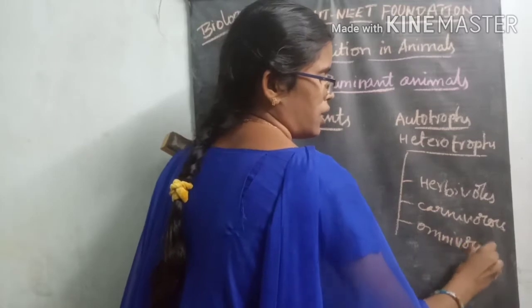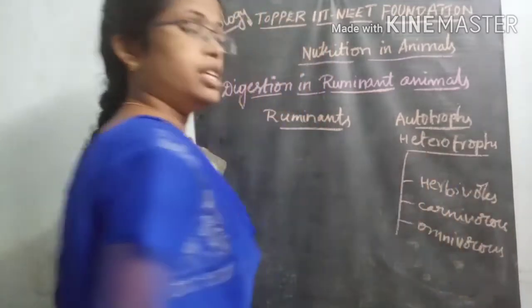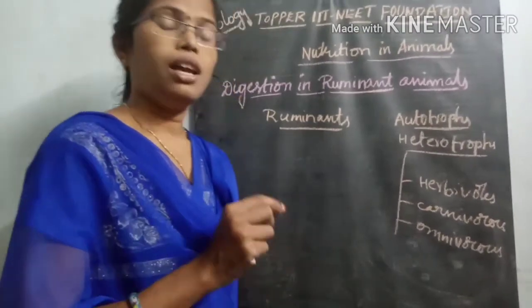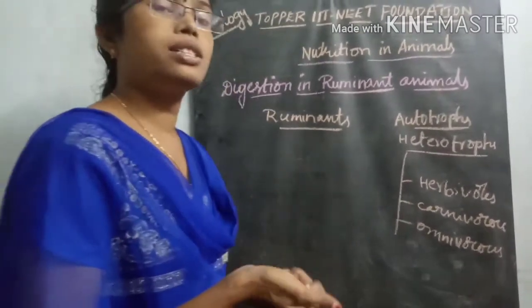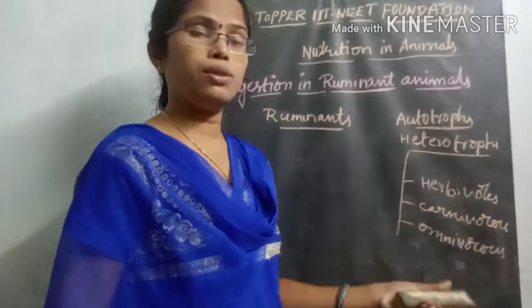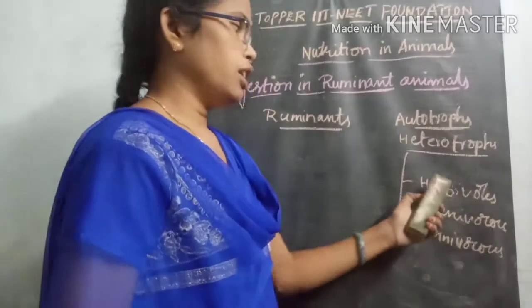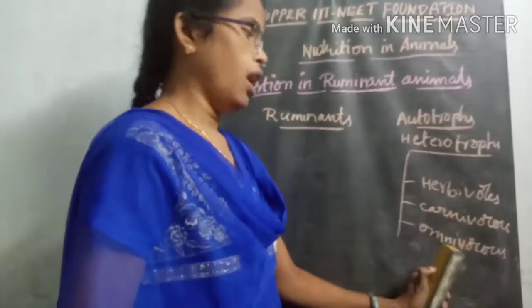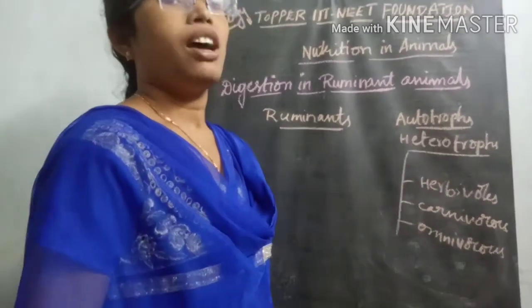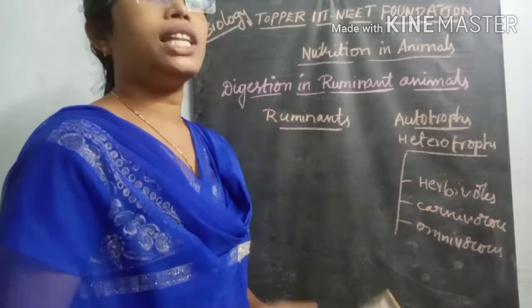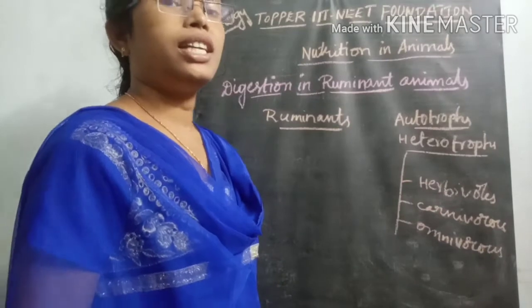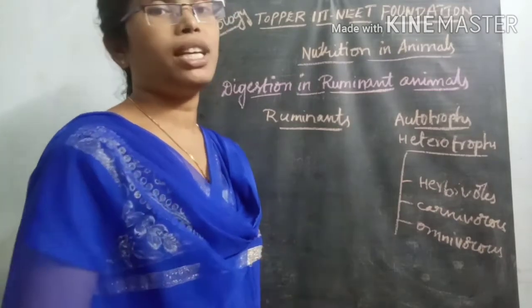Herbivores are organisms which eat only plant food material.